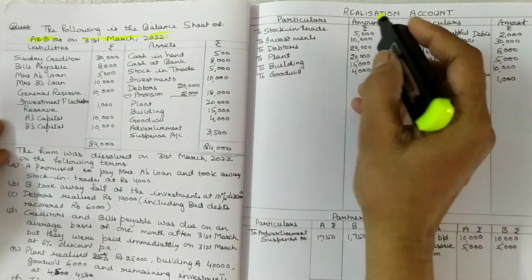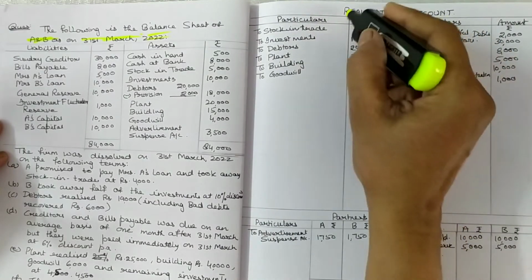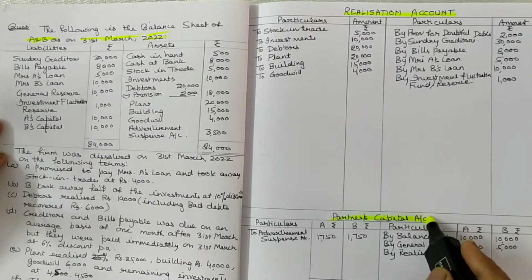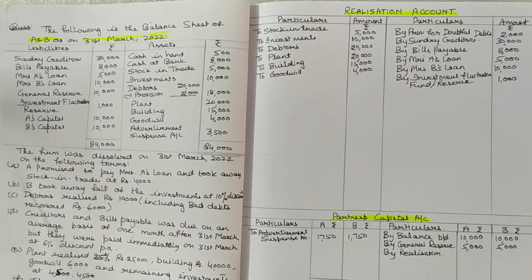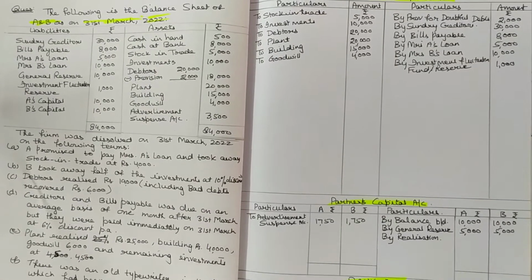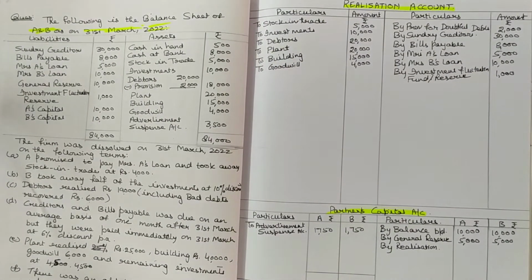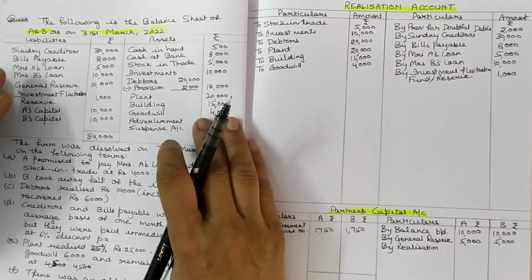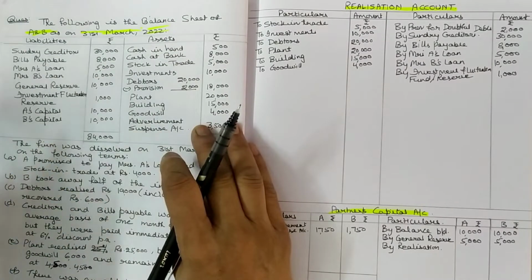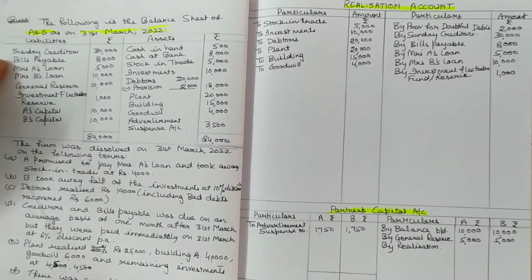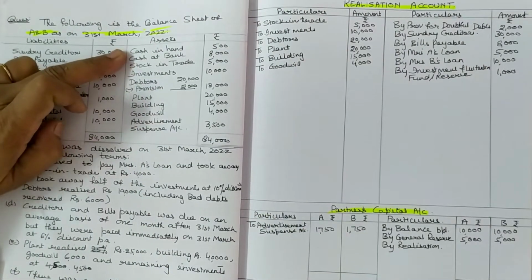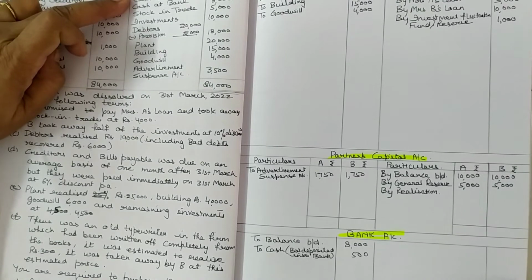This is the solution. First of all, you have to prepare realization account. Secondly, you have to prepare partners capital account. And thirdly, you have to prepare bank account. In realization account, first of all, you have to transfer assets and liabilities from the balance sheet. Look, this cash in hand is transferred to bank account.